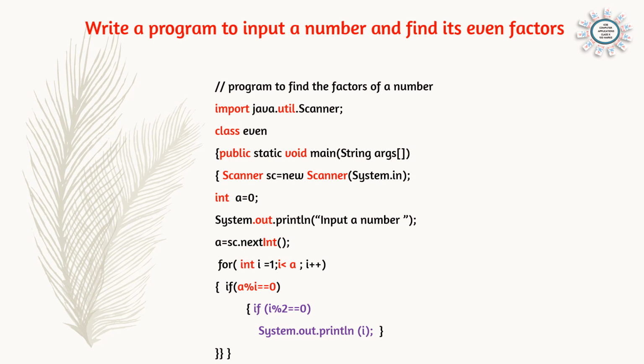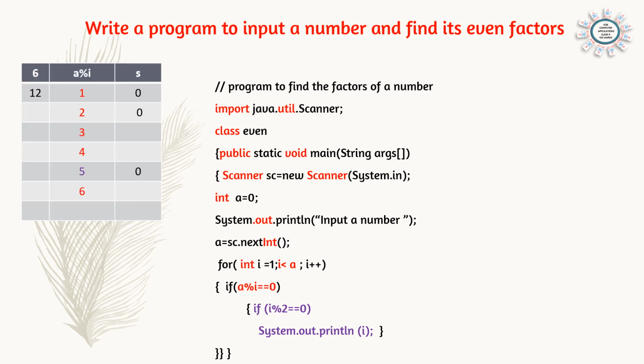Now declare the variable and accept the number which you want to check. int a. Initialization: int a is equal to 0. We have initialized the variable a with 0. And now System.out.println, input a number. And a is equal to sc.nextInt(). So whatever number you input, for example, we can take 12, that number will be stored in a. And now the number is 12.